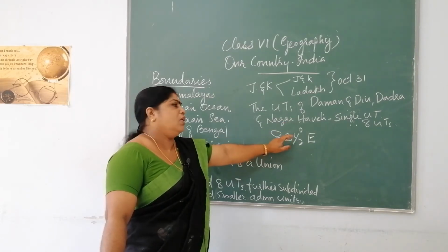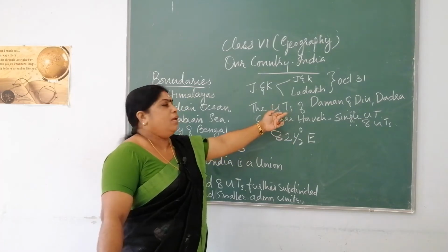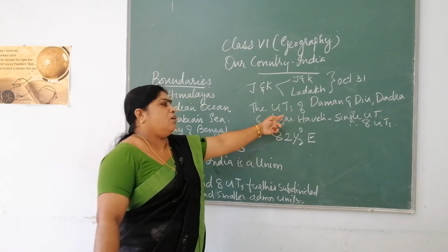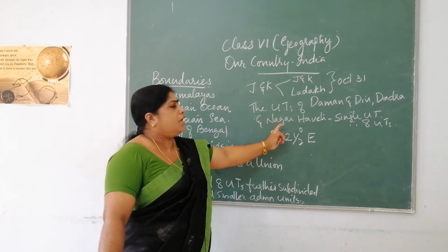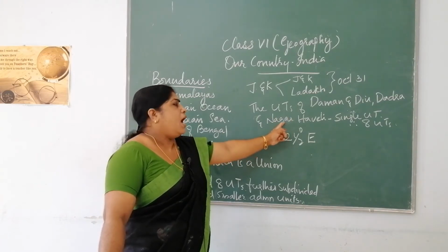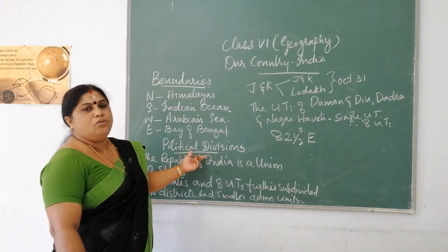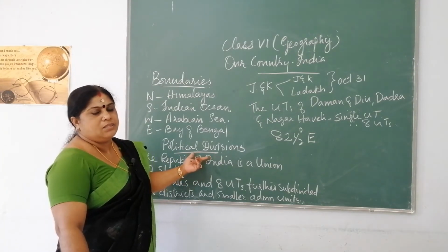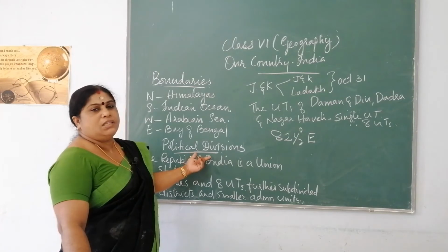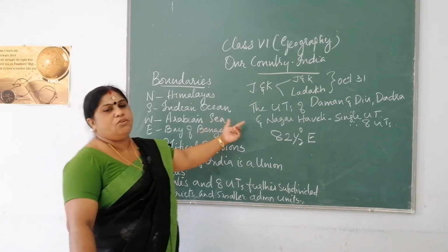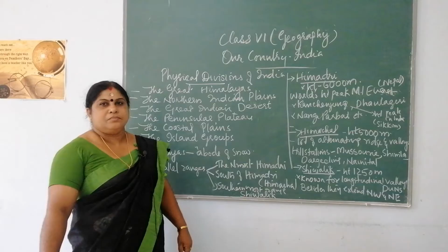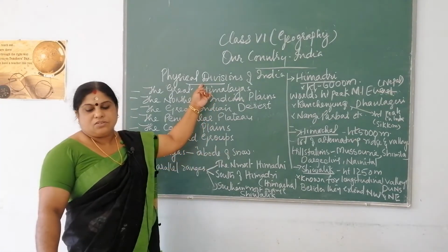We had 9 union territories, but it is reduced to 8 union territories because of the combining of Daman and Diu and Dadra and Nagar Haveli Islands. So this is related to the political divisions of India. So when you do the map work in your atlas, you will be knowing which are the different states and different union territories. Next is physical divisions of India.